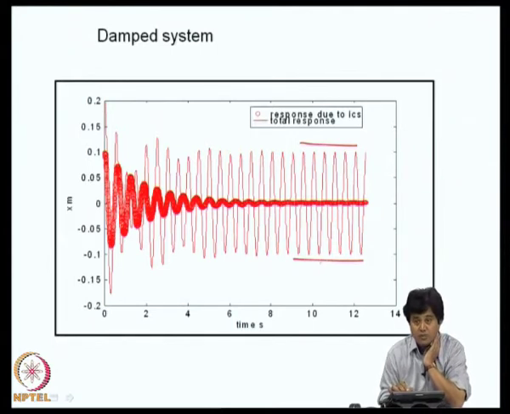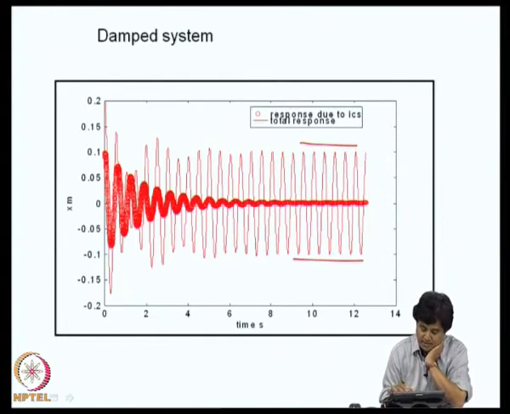The notion of harmonic steady state, we will see later, is related to the notion of stationarity. So, what does steady state mean? Steady state does not mean that x of t becomes constant. Some properties of x of t, namely its amplitude and its phase with the forcing function, become constant, but the function itself continues to vary with time.